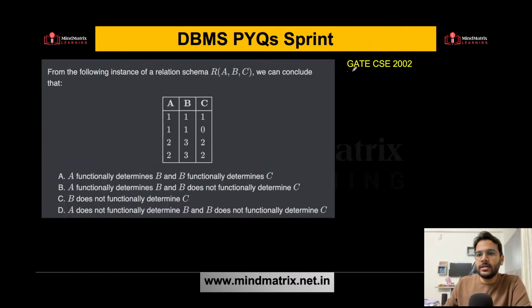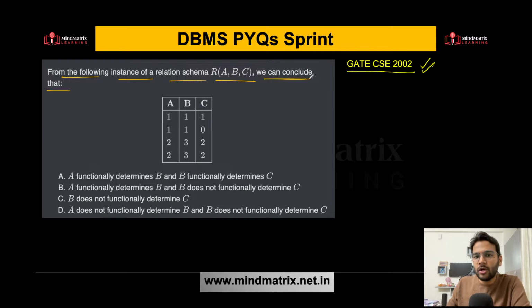Let's answer this GATE CSE 2002 question. Again, it is also based on functional dependency. So let's read the question carefully. From the following instance of a relation schema R having 3 attributes A, B, C, we can conclude which of the following options is correct.